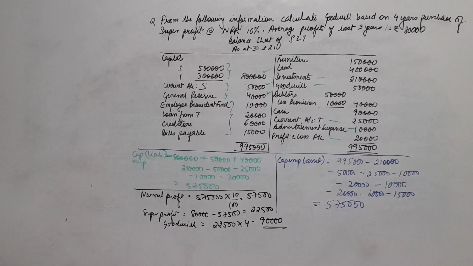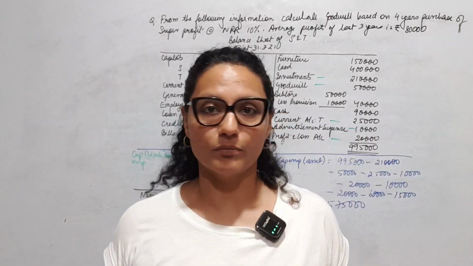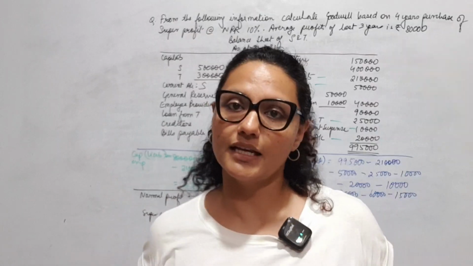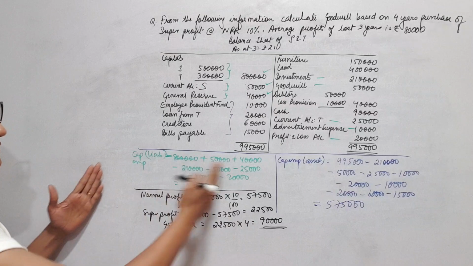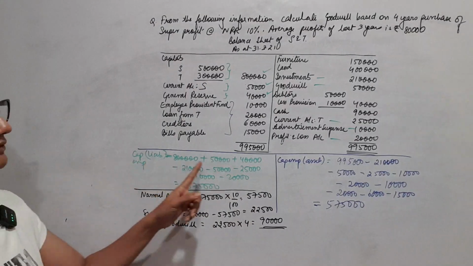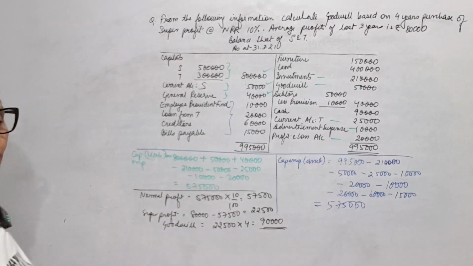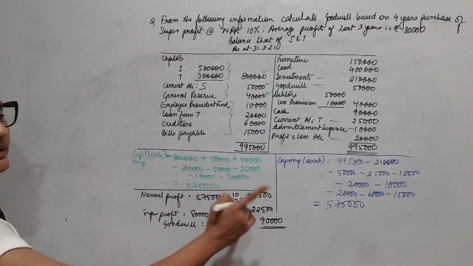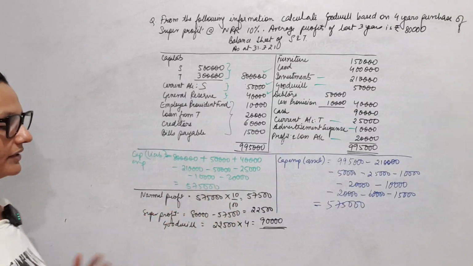A few very important things here, children. While calculating your goodwill, I am not writing all the smaller formulas here because I've just given you the entire list. But whenever you are doing this, whatever you've done here, please give the proper formula for this, okay? Whatever you've added, please write. Normal profit, you should write the formula capital employed into NRR by 100. And then super profit is average profit minus normal profit, that formula.